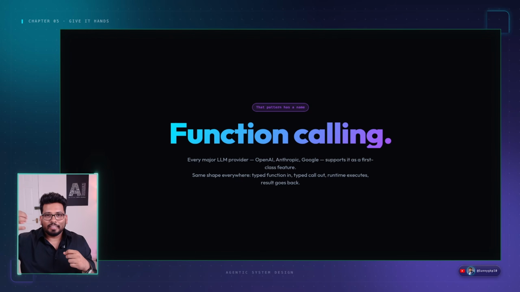For example, it can query, search, send an email, or do anything. In the real world, if you have heard about MCP, it is a protocol to expose that. Basically, everyone is exposing their API in the form of functions to the LLM, which the LLM uses to do some work, right?